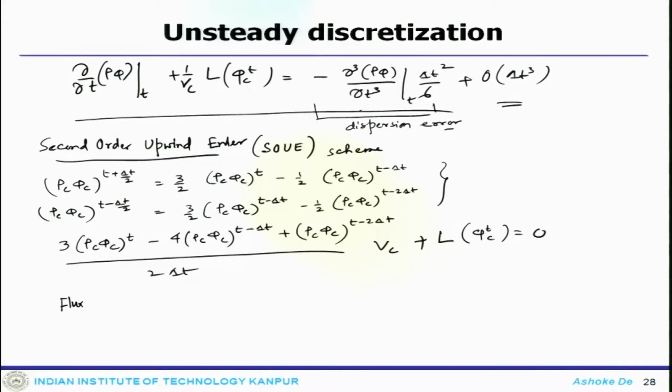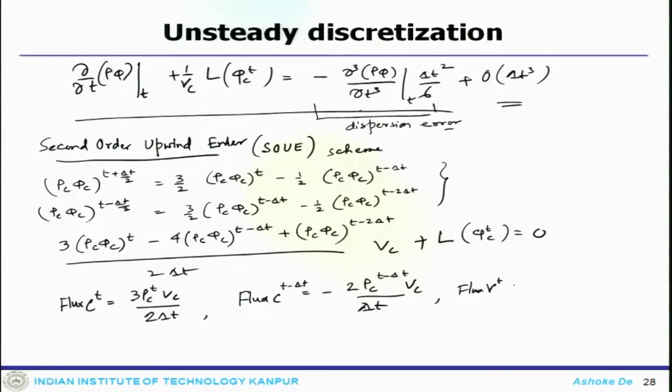then it gets you the flux at time level t as 3 rho c V c by 2 delta t, and the flux at the previous level, which is t minus delta t, would be minus 4 rho c V c by 2 delta t, and the flux at this time instant would be rho c at t minus 2 delta t V c by 2 delta t, and also this will have phi c at t minus 2 delta t.